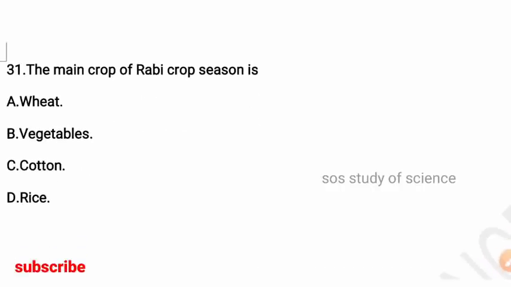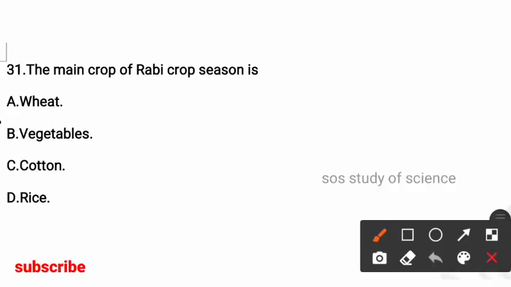Next question, the main crop of Rabi crop season is. Options: wheat, vegetables, cotton, rice. So here the right option is option A, wheat is the main crop of Rabi crop season.